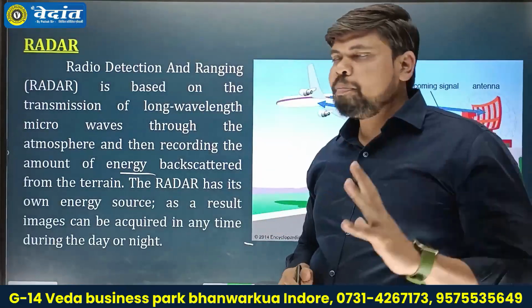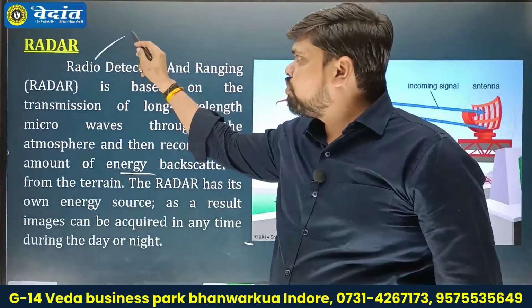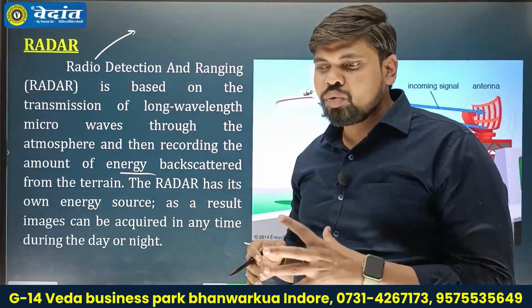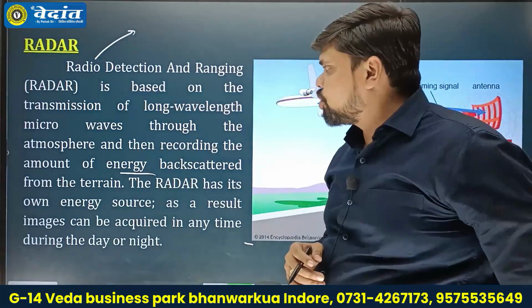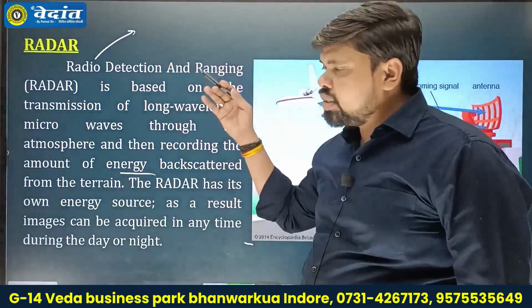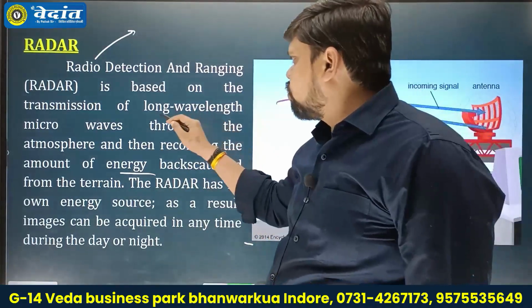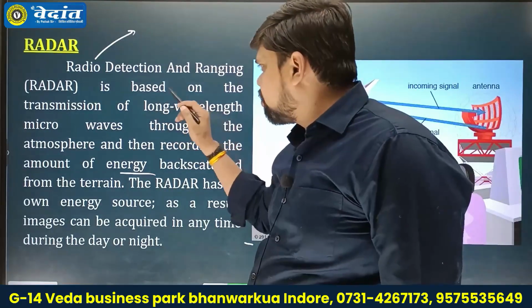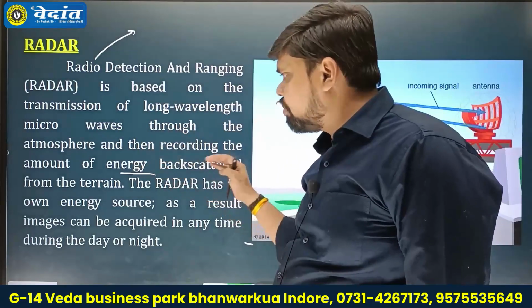radar. Full form means radio detection and ranging. Radio means long wave radiation, and radar uses signals of microwaves and radio waves in the electromagnetic spectrum. Radar works as an active remote sensor, so it always uses long waves, microwaves, through the atmosphere, then records the amount of energy backscattered.